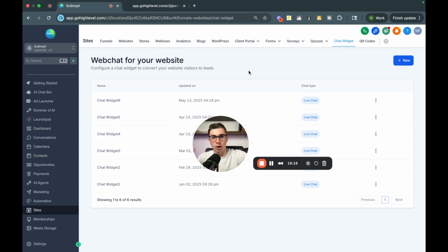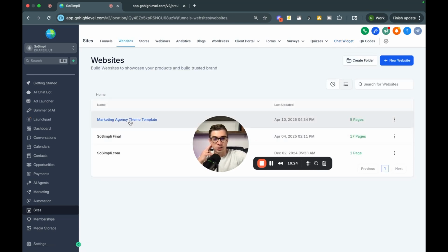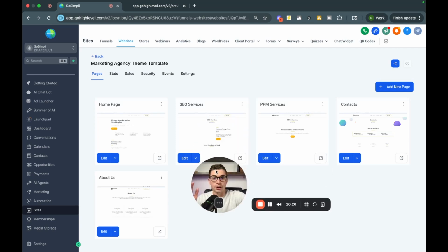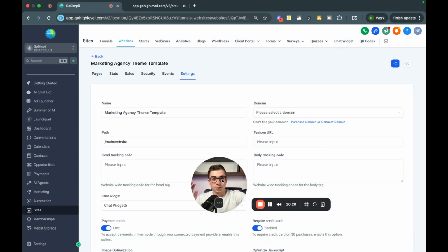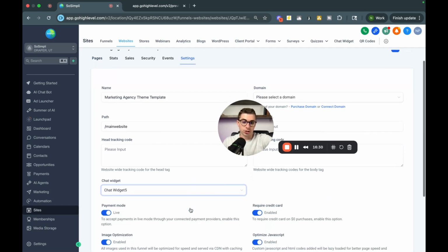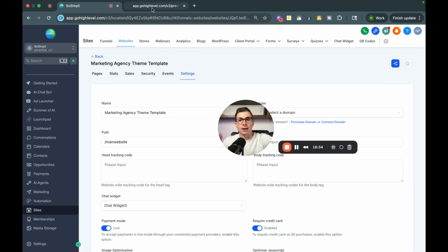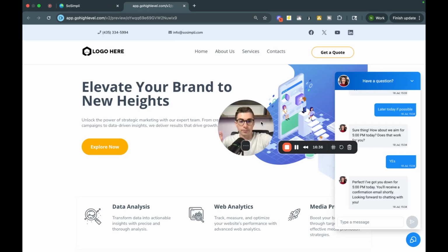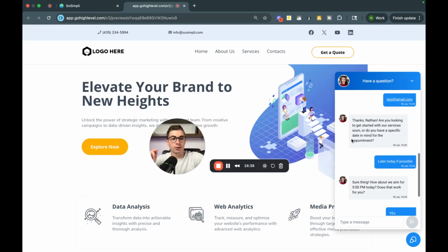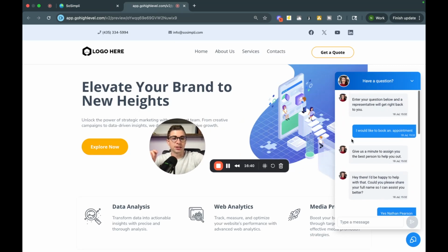It's just going to say like, hey, what color do you want to pick? You'll hit save. And then what you'll do after that is you'll come back to websites after I just put in this test template right here. You'll go to settings, and then you'll just select your chat widget. So I've selected that here, scroll down to the bottom right, hit save. And now this is what this will look like. And now I've started to chat back and forth with this just so you can see exactly what this looks like. So now let's pretend this is a website.